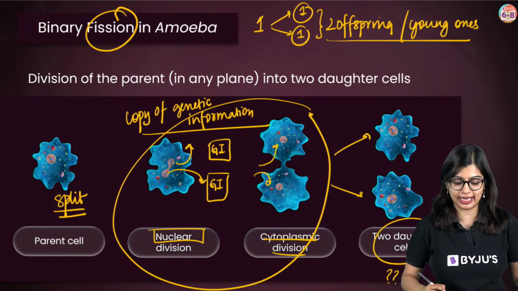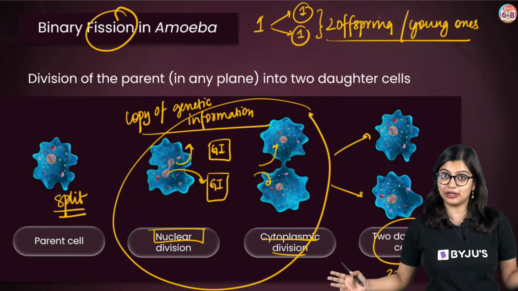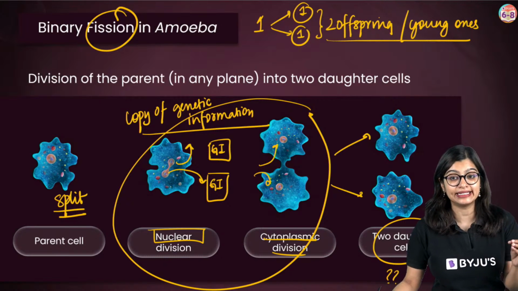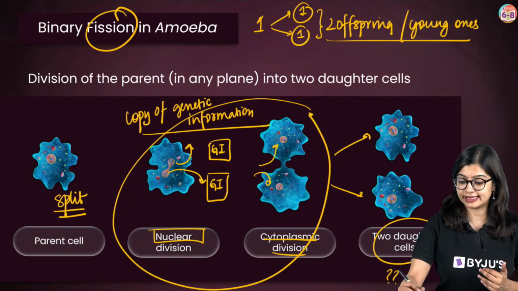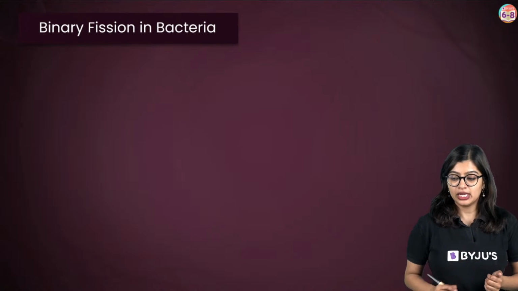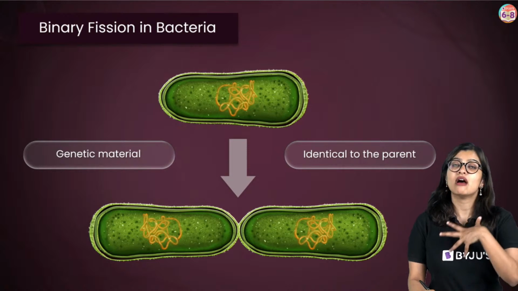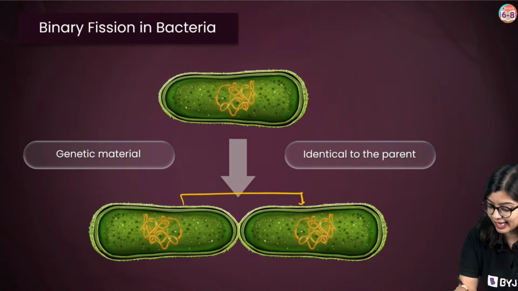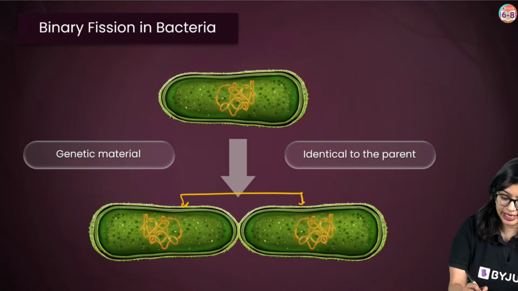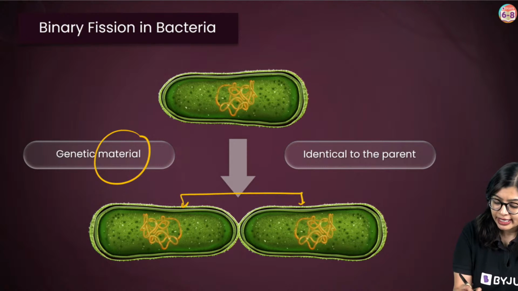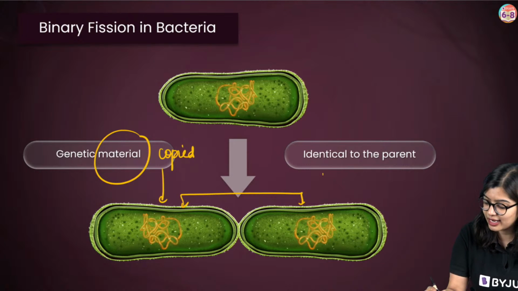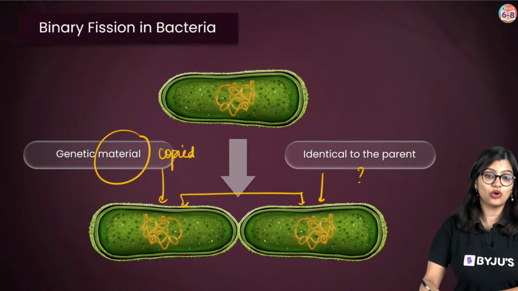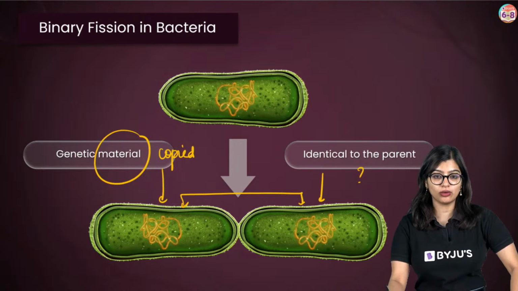In this case, what is happening? The parent in itself is splitting into two, giving rise to two offspring, which is why this is called binary fission. Why? Because we see that two offspring are produced. Similarly, in bacteria also we see that a very similar process happens. And that is why, from the parent, the genetic material or the genetic information is getting copied and it is directly going to the offspring. Now you know why it is identical to the parent. Yes?